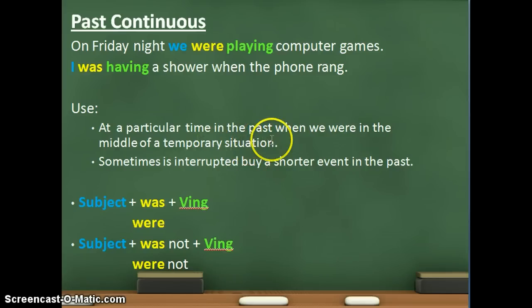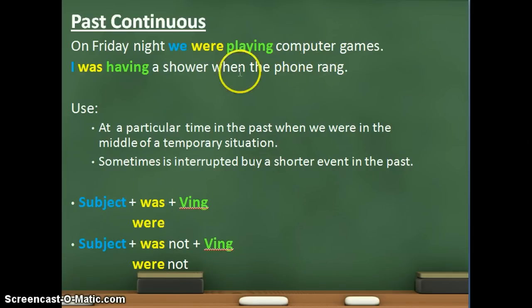So what was the temporary situation? That we were playing computer games, okay? And the second example, sometimes is interrupted by a shorter event in the past. Very common, so I was having a shower when the phone rang. This was a longer activity taking place, so we use it to have duration, whereas the phone rang and interrupted